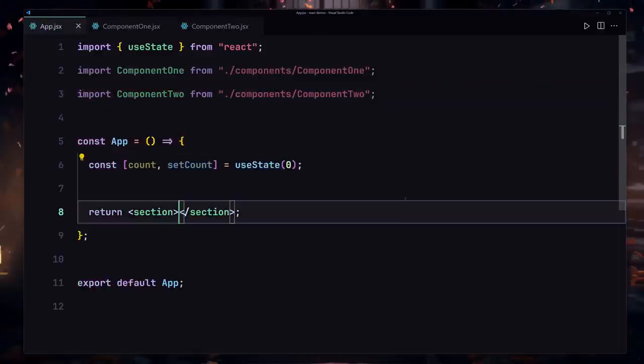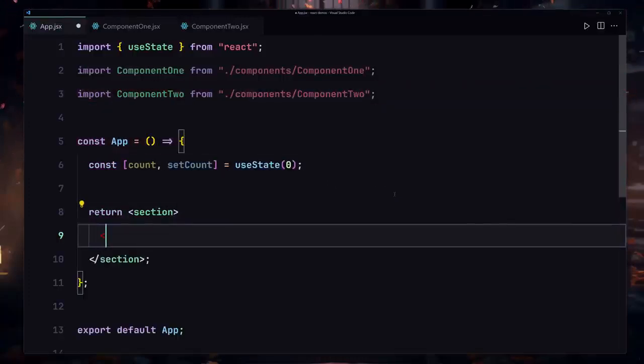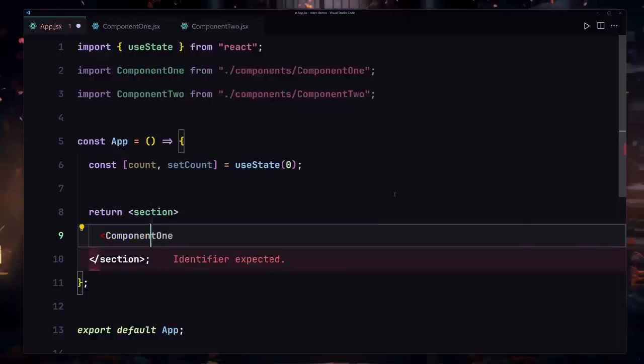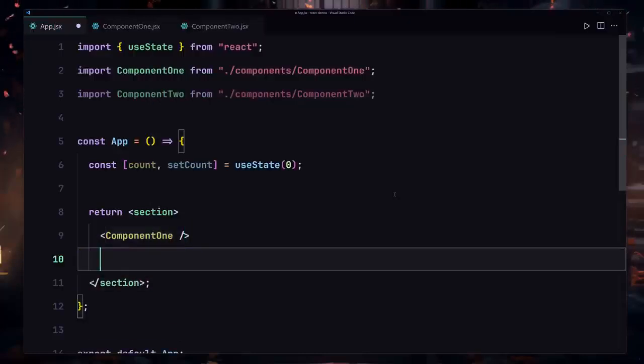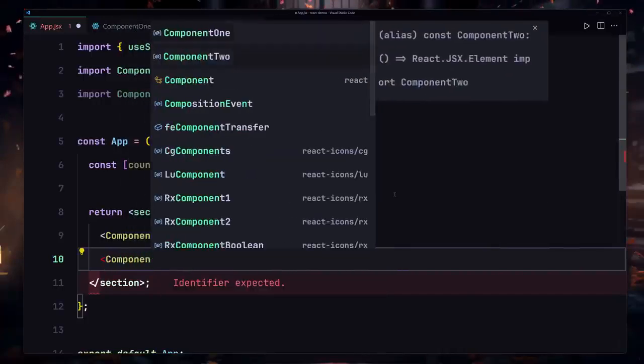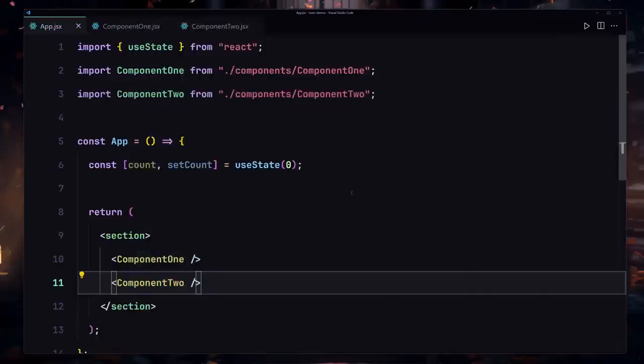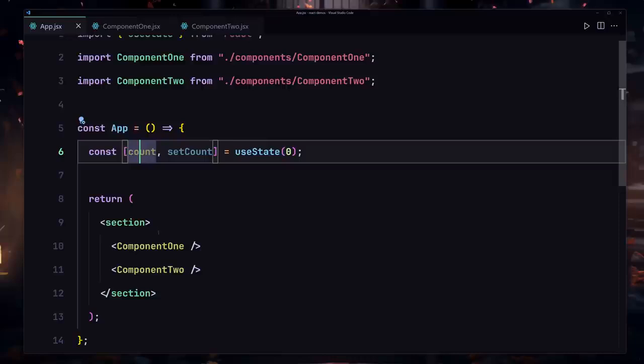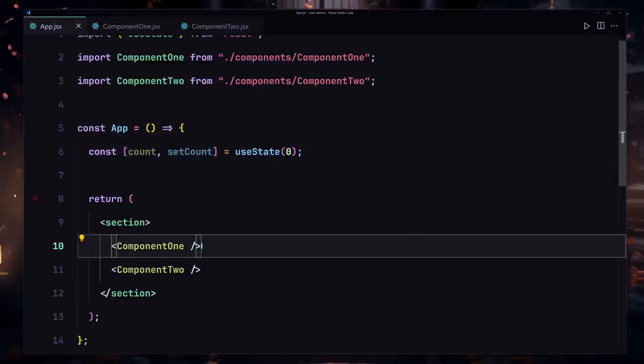I'm going to save this file, and now inside this section I'm going to call my component1 first of all, and let's just execute there. And I'm going to also call my component2, and I'm going to also execute there. Now I want to share this state into these components. So how can I go about doing that?